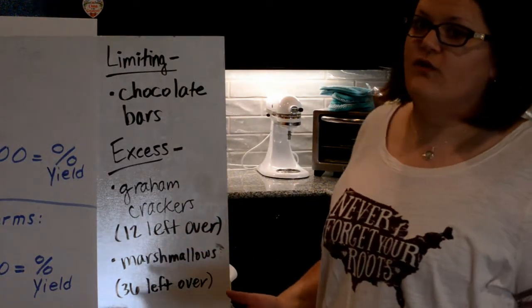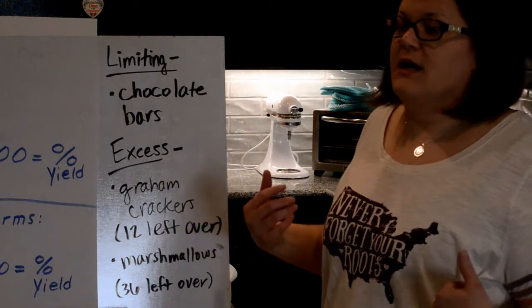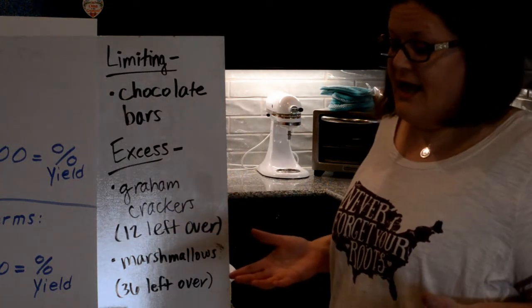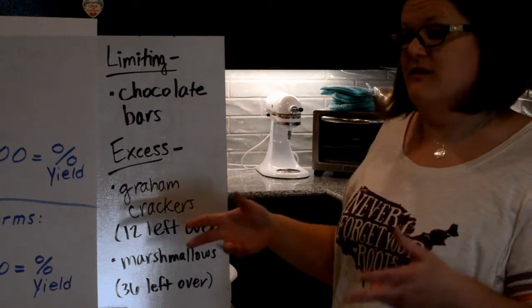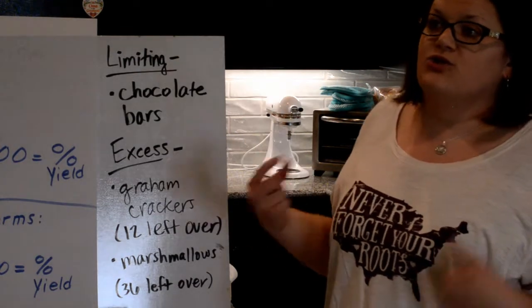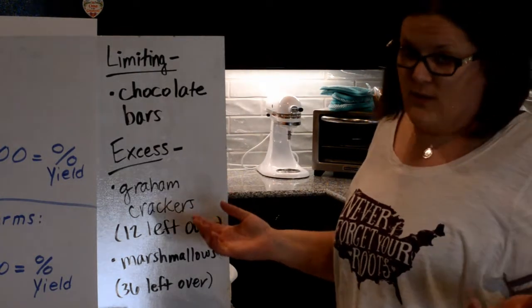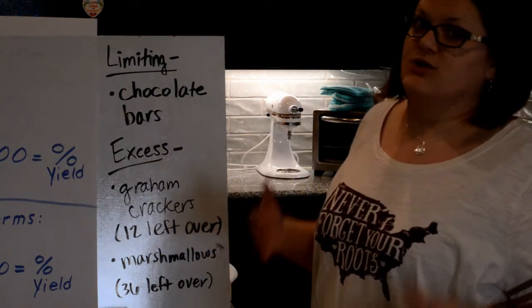And this is relevant for everyday life. Businesses have to do this all the time because they have some ingredient that they run out of and then usually have extra of. And usually the thing that's more expensive is what is limiting them. And the cheaper ingredients are usually what they have extra of, like water, for example. So a lot of industries do this when they're making a lot of the products that you guys use every day.